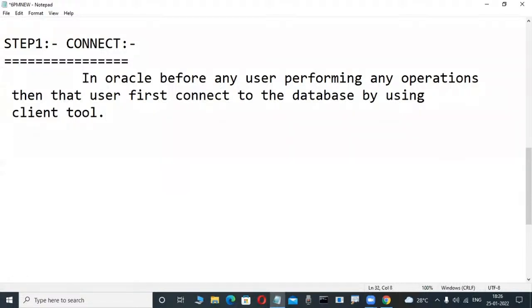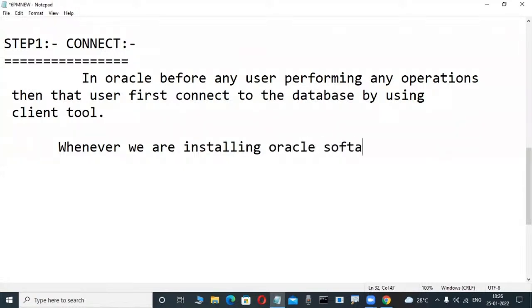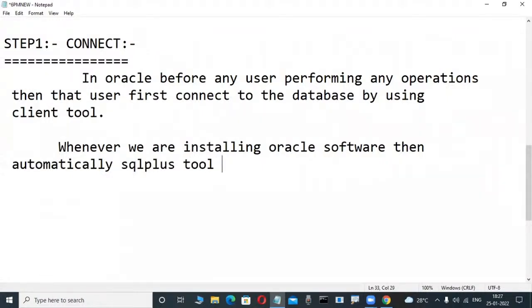Next para, write it. Whenever we install Oracle software, that is called the Oracle server, then automatically the SQL Plus tool is created.